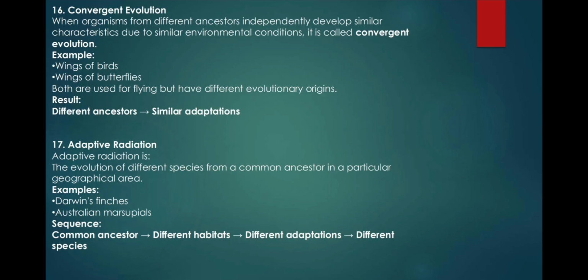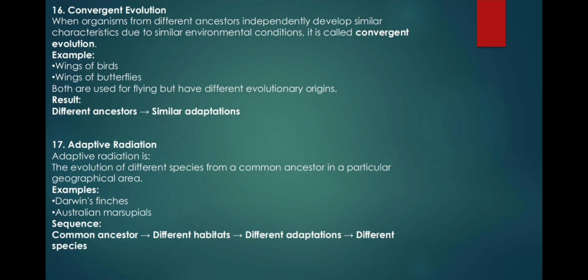Number 16, convergent evolution. When organisms from different ancestors independently develop similar characteristics due to similar environmental conditions, it is called convergent evolution. Example, wings of birds, wings of butterflies. Both are used for flying, but have different evolutionary origins. Result, different ancestors, similar adaptations.